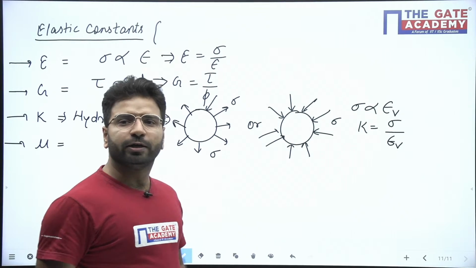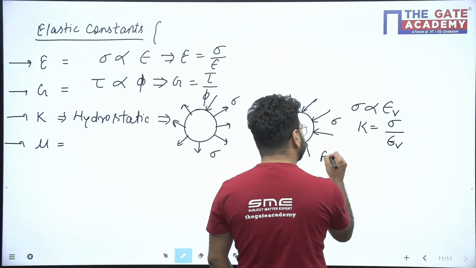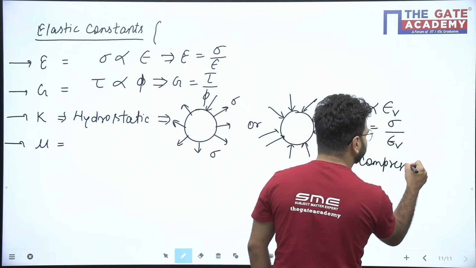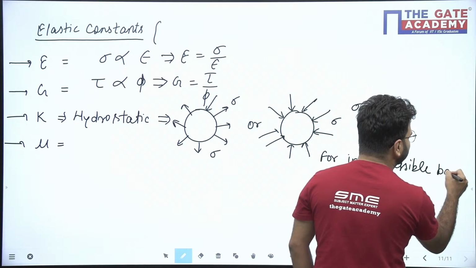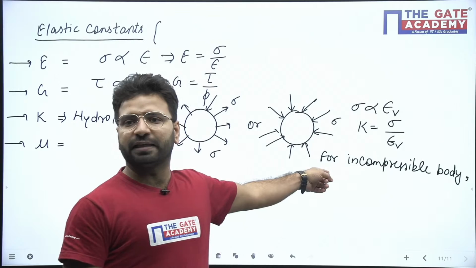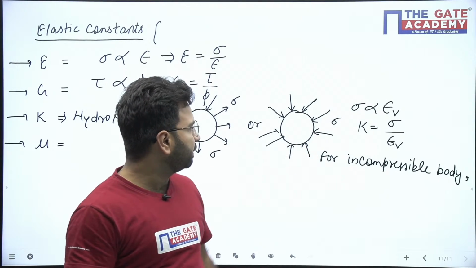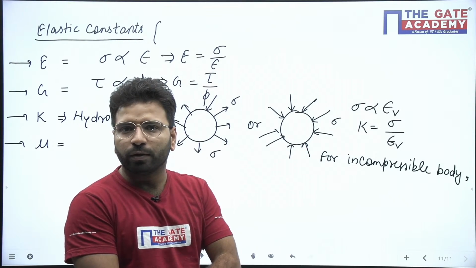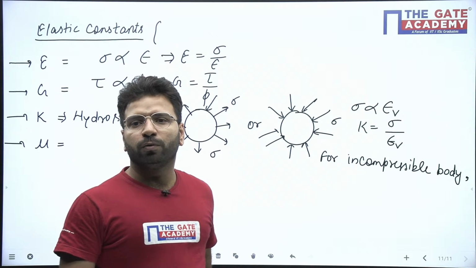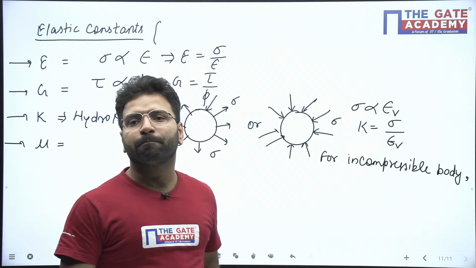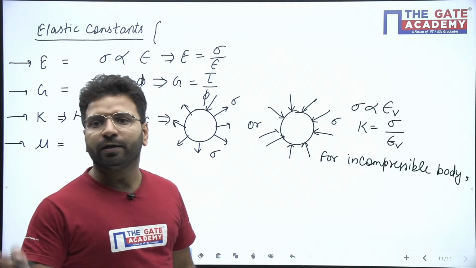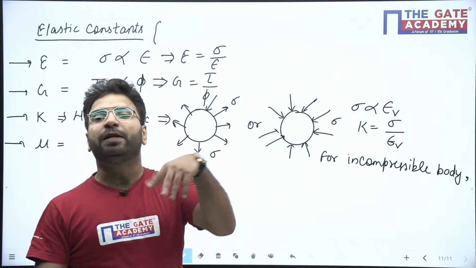Now, if I ask you, for an incompressible body, can you tell me what will be the K value? This question will come in the exam very soon. Incompressible means the body will not compress.